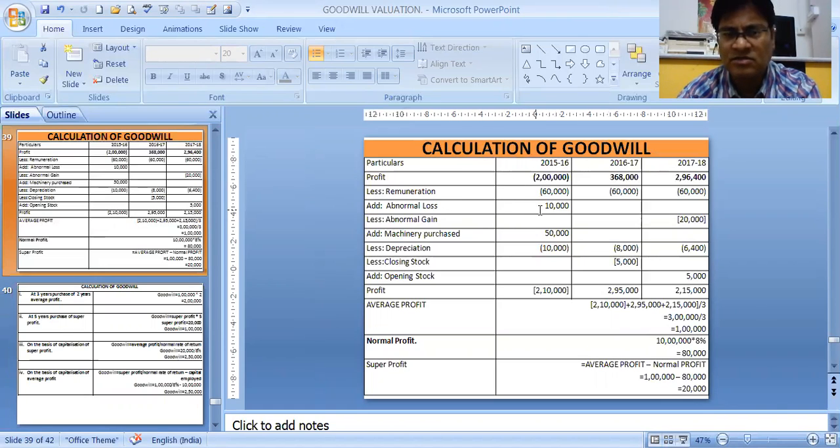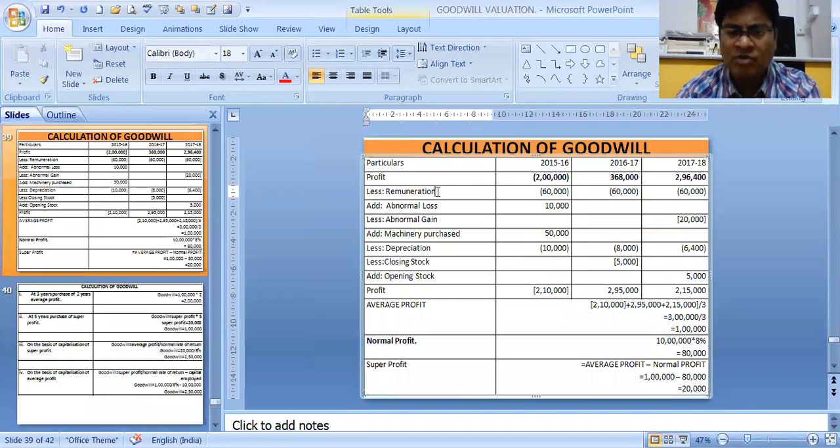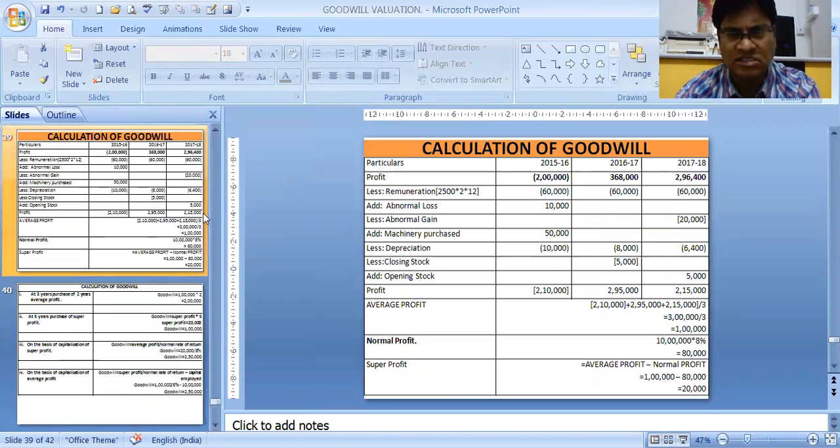First of all, remuneration. We have to charge remuneration, 60,000 every year we have to reduce. Why 60,000? Because it is 2,500 into 2, as 2,500 each partner is drawing the remuneration. 2 partners are there, so into 2, and into 12 months. That is 60,000. Every year we need to subtract this remuneration, 60,000 each.